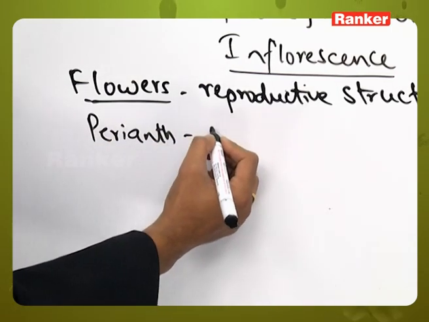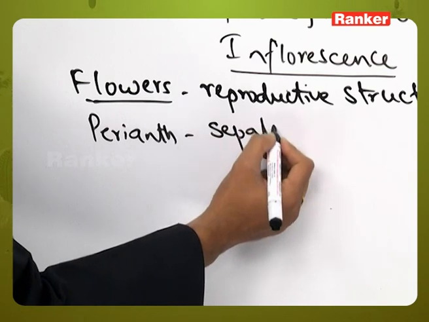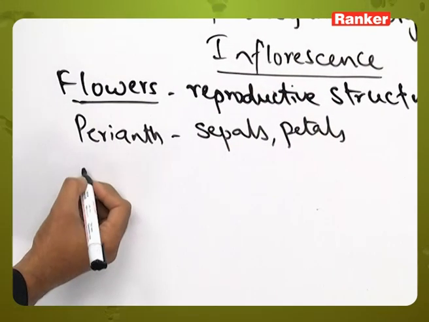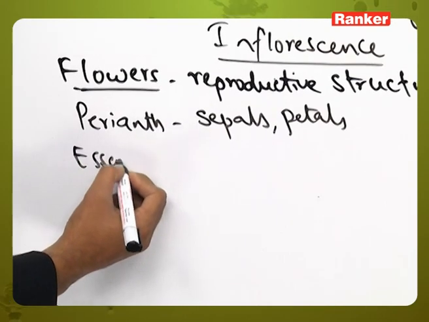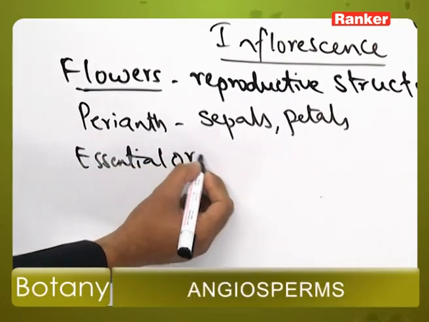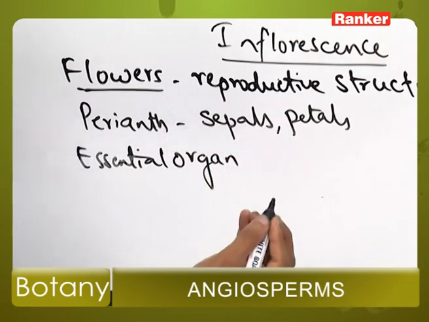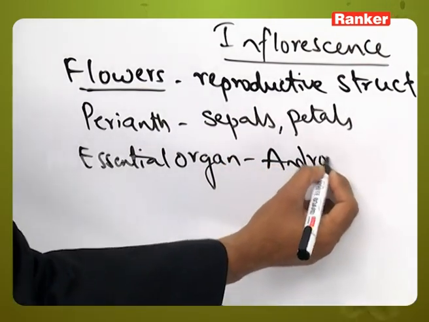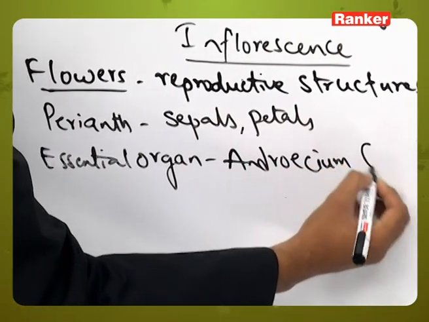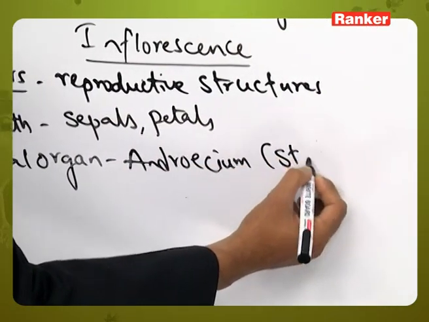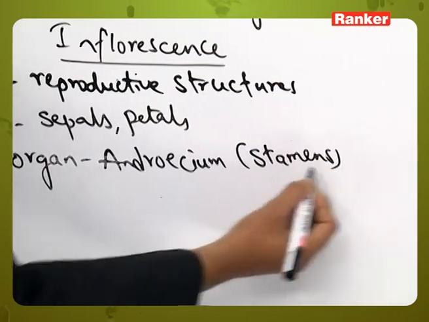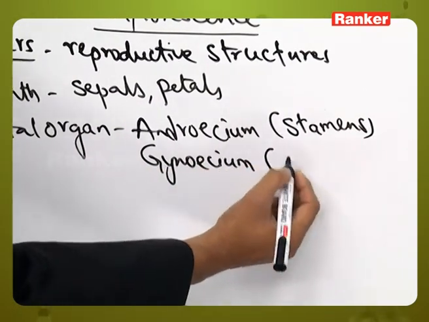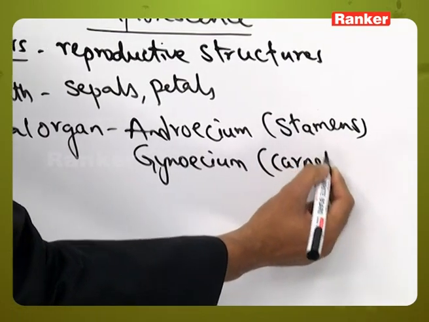That is, sepals and petals are present. Apart from the perianth, they also have the essential organs which are participating directly in the sexual reproduction. Those are androecium, whose individual parts are called stamens, and gynoecium, whose individual parts are called carpels.